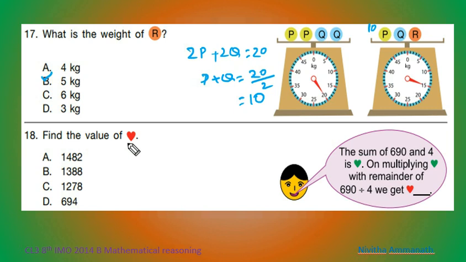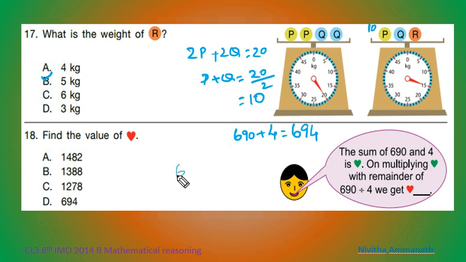Here find the value of heart. The sum of 690 and 4 is this green heart. That is 690 plus 4 equal to 694. So green heart equal to 694. On multiplying green heart with the remainder of 690 divided by 4, we get the red heart.